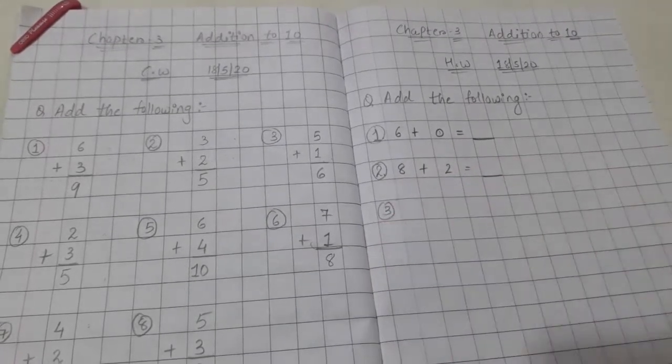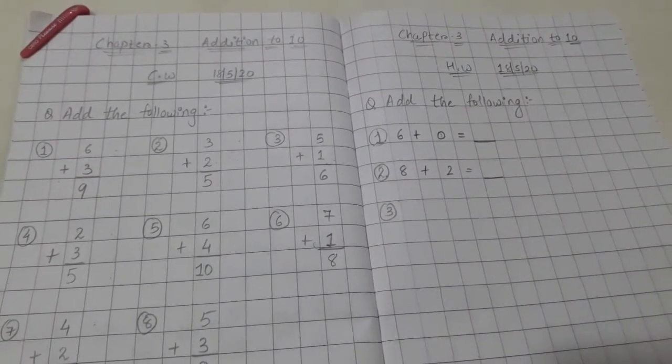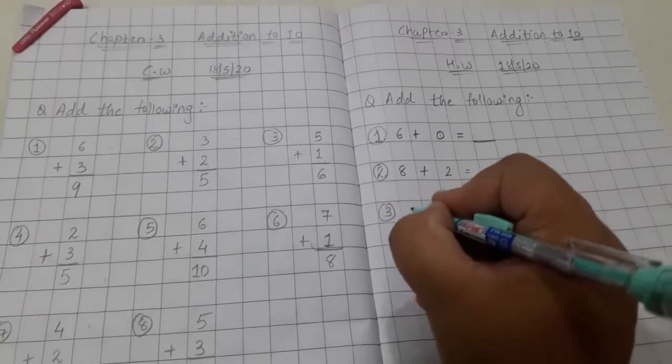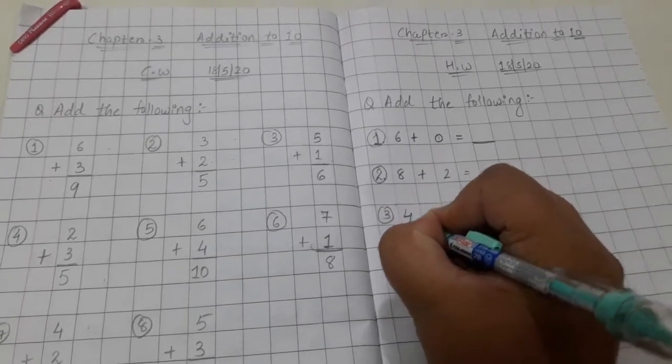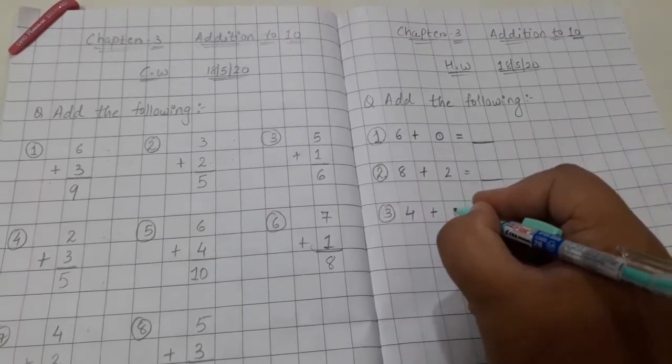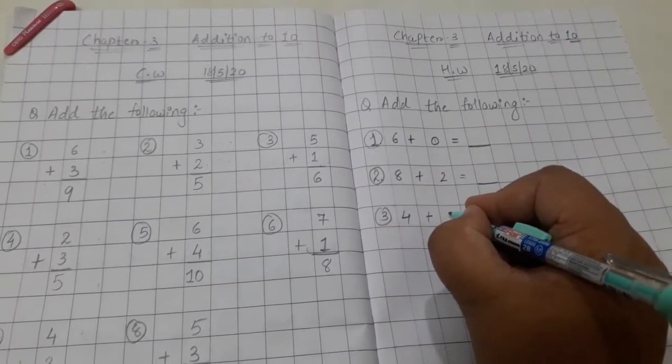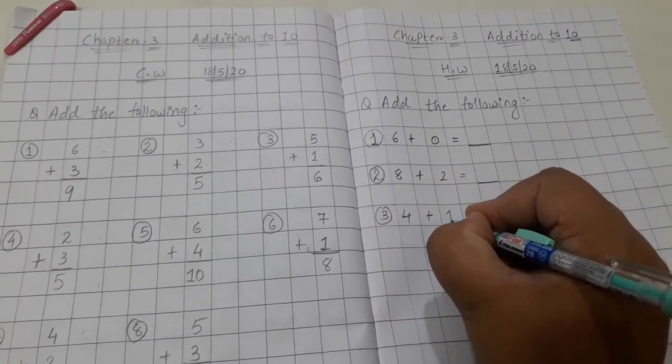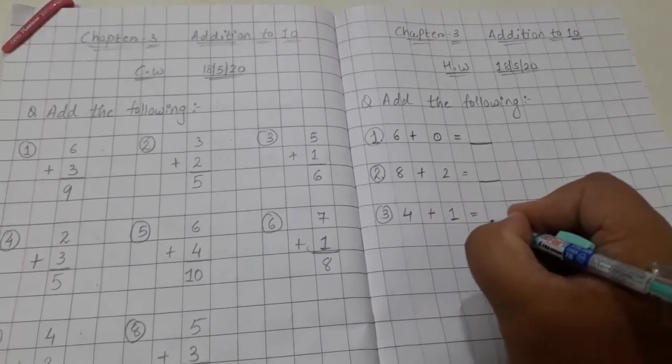Third question, 4 plus 1 equals to dash.